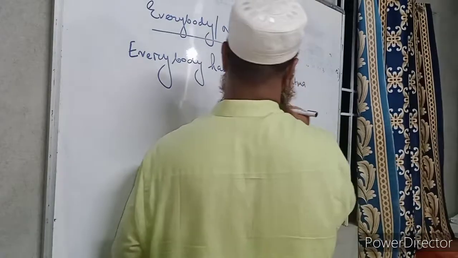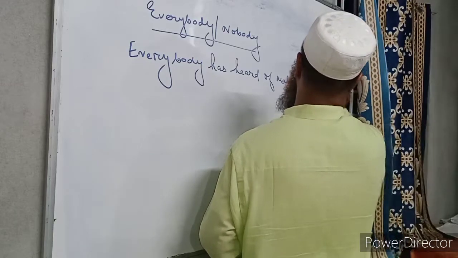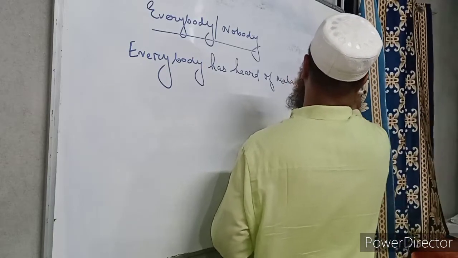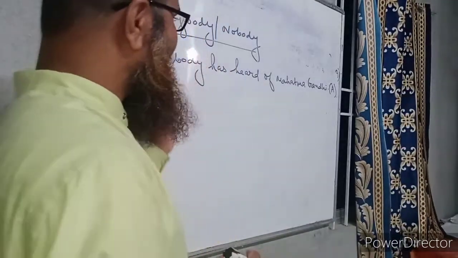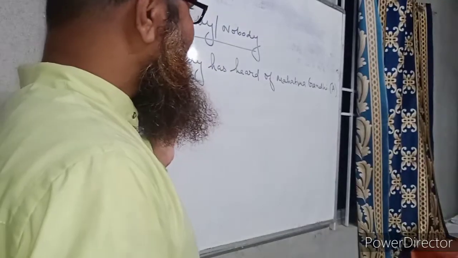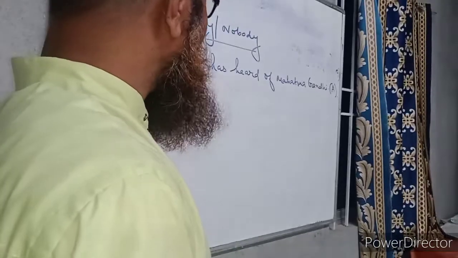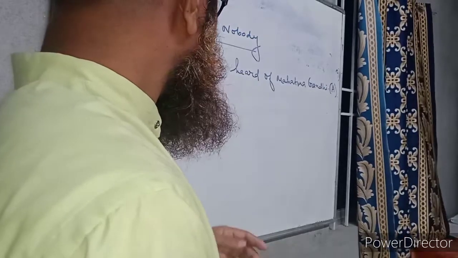We are very well acquainted with this sentence. Everybody has heard of Mahatma Gandhi. If we change it into interrogative without changing its meaning, because we cannot change the meaning of this sentence, it is quite true for every Indian that we have heard the name of Mahatma Gandhi, because he is the father of the nation.